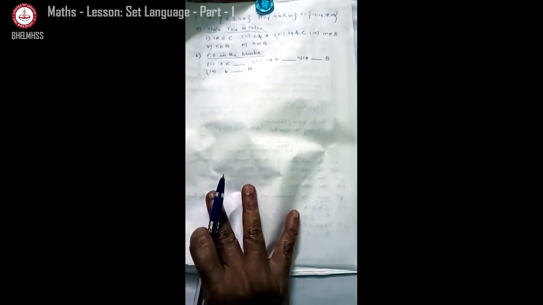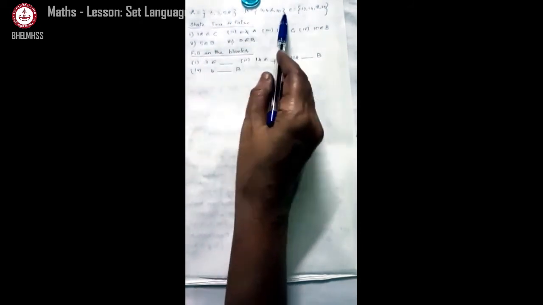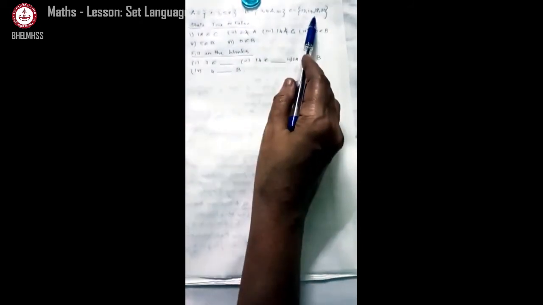Next, sets A, B and C are given. So a set is represented in curly brackets. So all these are which form, can you tell? It is in roster form. That you should know. Among the 3 forms, any one of the forms, the set will be written.